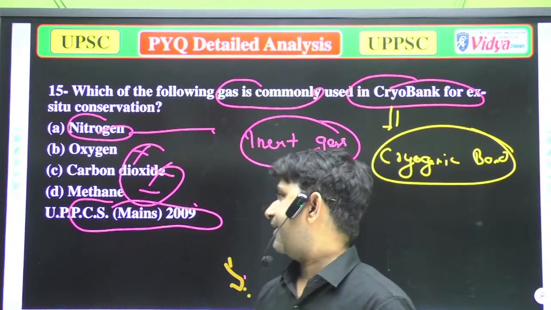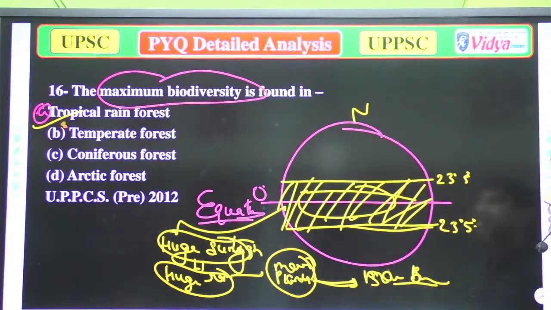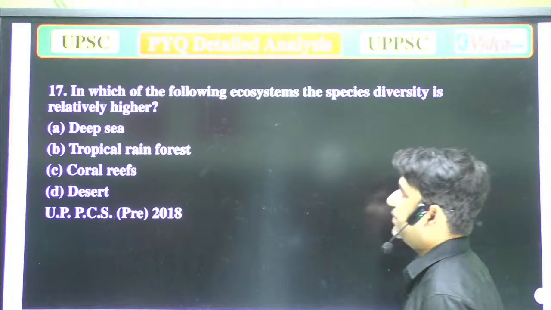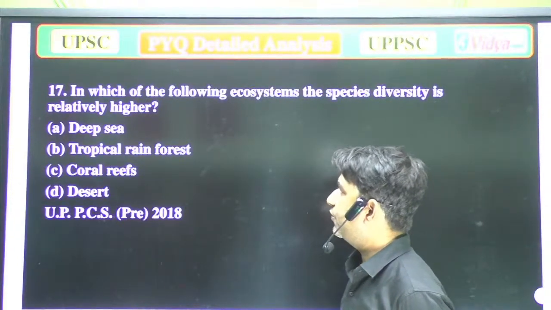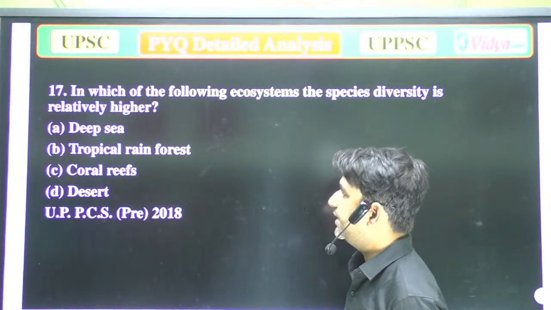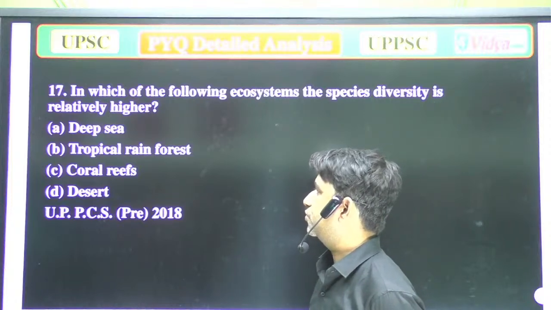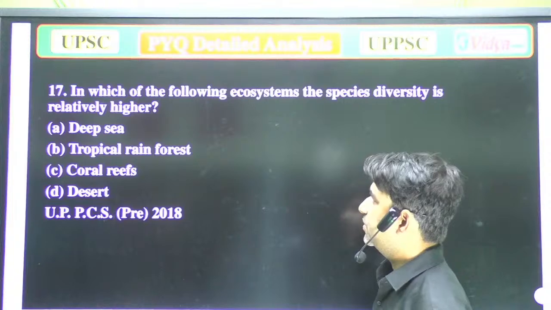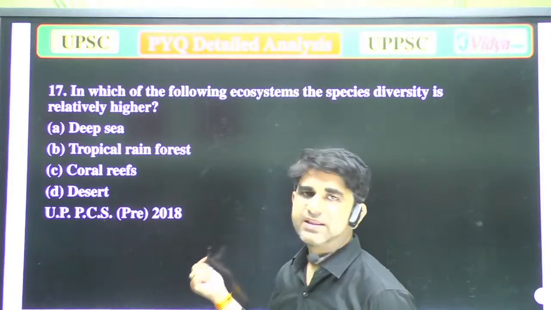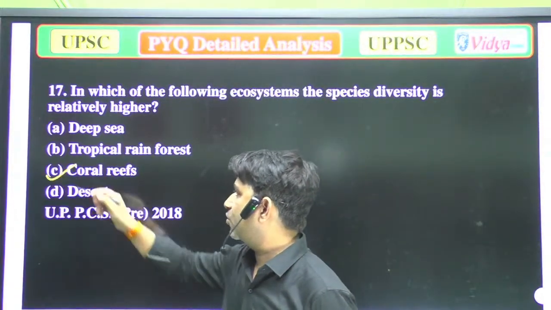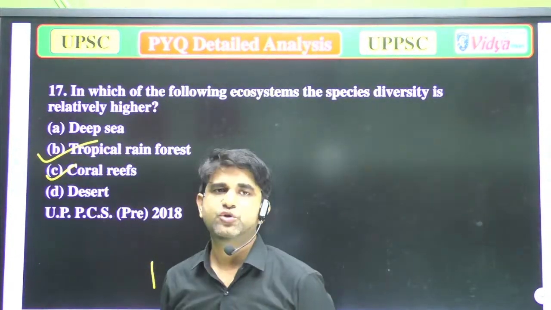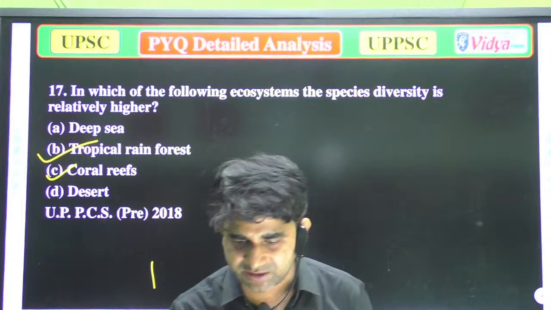Well, now the next question is, in which of the following ecosystems is the species biodiversity relatively higher? A, deep sea; B, tropical rainforest; C, coral reefs; and D, deserts. Both are correct in that option. Coral reefs and the tropical rainforest both have huge biodiversity. So according to me, both are correct.